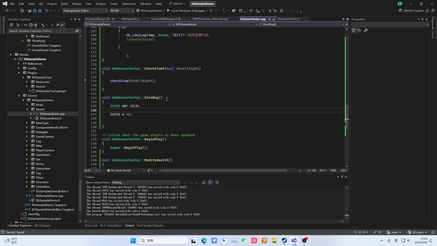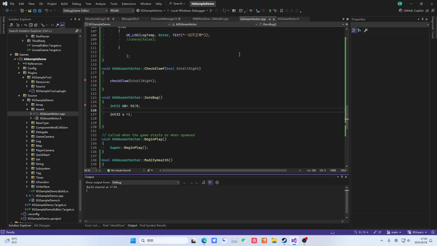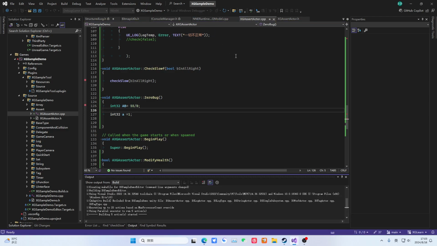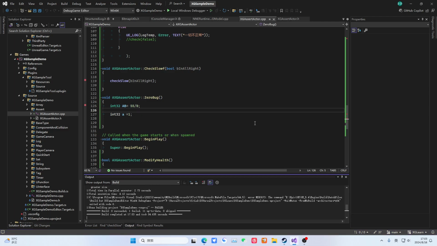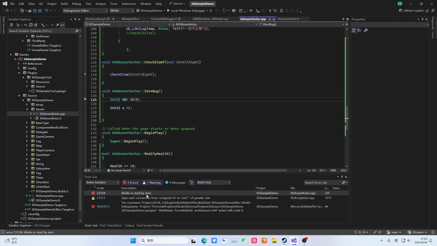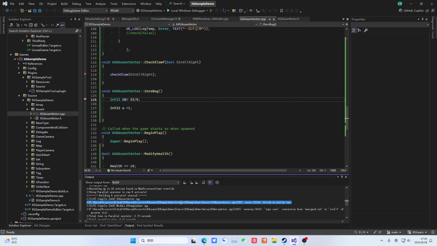Then let me show you. We need to set a break, then let's execute it. Actually, in the editor, most of the time there are no issues. Let's check if there are any logs. He actually detected this division by 0 anomaly. It seems it's not very convenient to simulate this scenario. Then let's do it this way. Obviously, at this point, he won't let you pass, because he himself knows this is a 0.